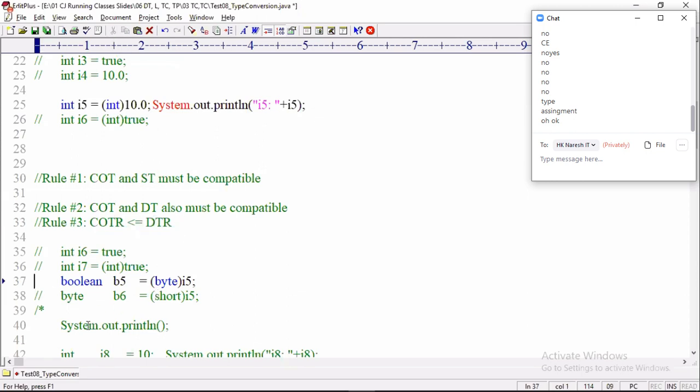Come on, tell me. Is the next line an error or no error? Byte B6 equal to short of I5. I5 is what type? Int. Int to short conversion possible? Possible. Short to byte, is assignment possible? Not possible. Why?